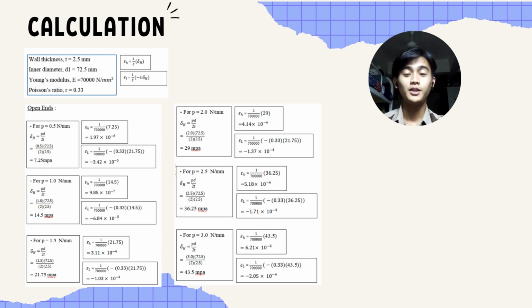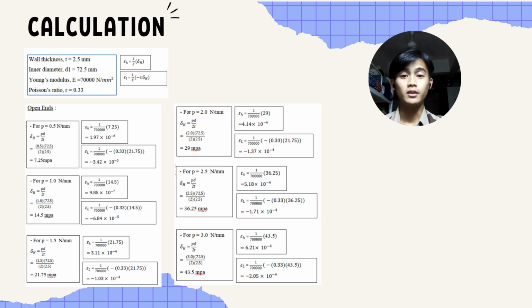Now we move to the calculation part. But first, let me introduce myself. My name is Muhammad Rizqal Sham, and I'm going to present the calculation part for the thin cylinder experiment. In the experimental setup, the wall thickness is equal to 2.5 millimeter. The inner diameter of the thin cylinder is equal to 72.5 millimeter. Young's modulus is equal to 70,000 Newton per millimeter squared. And lastly, the Poisson's ratio is equal to 0.33.